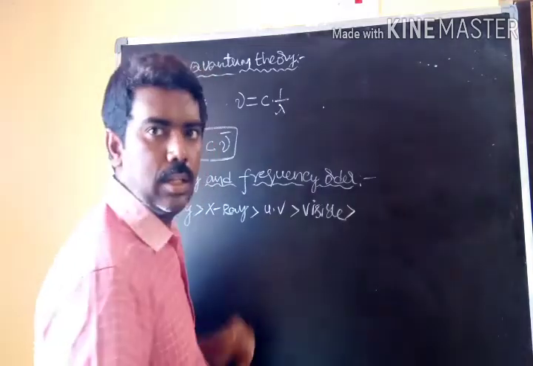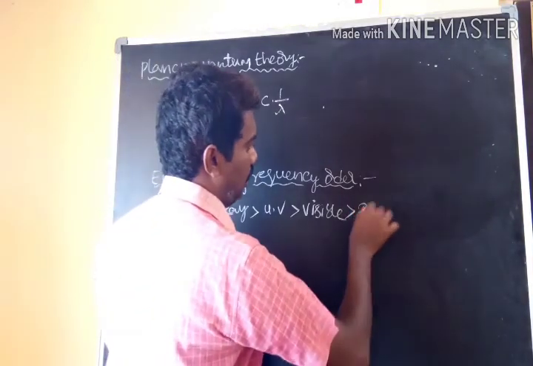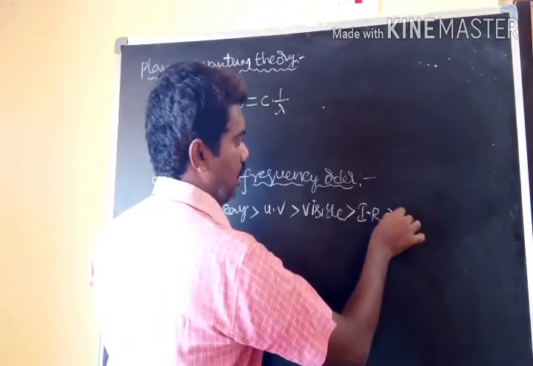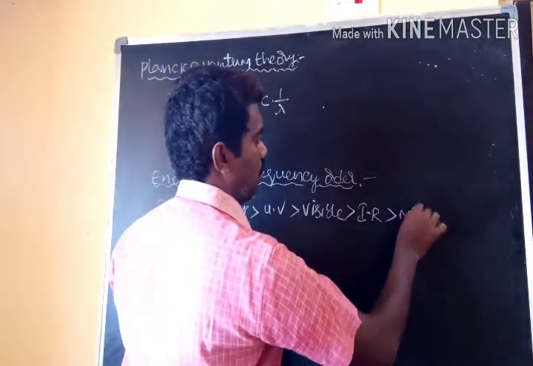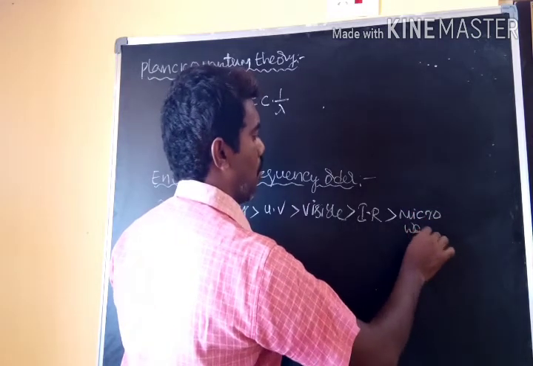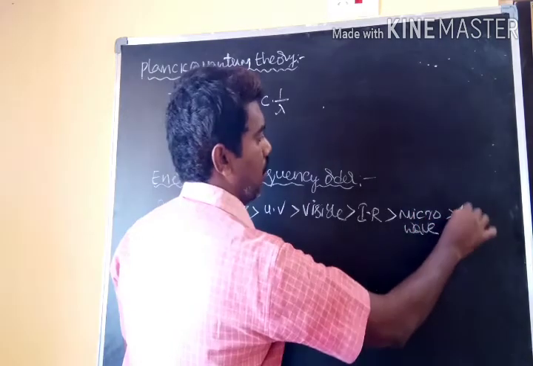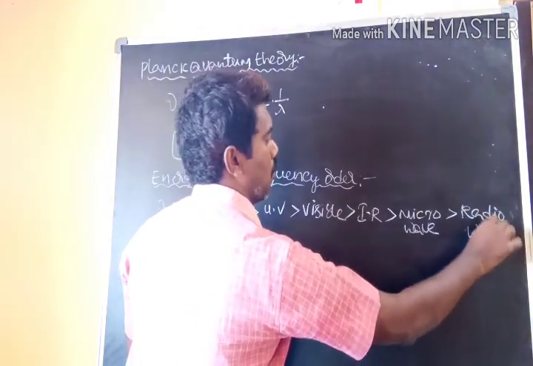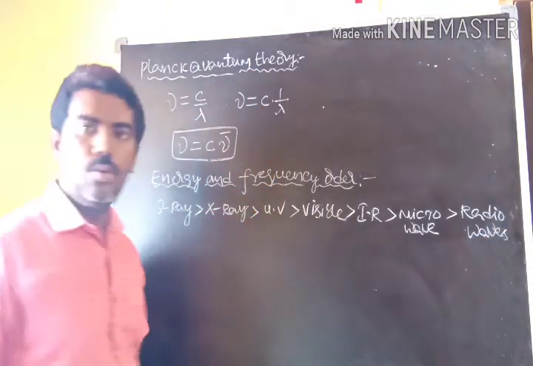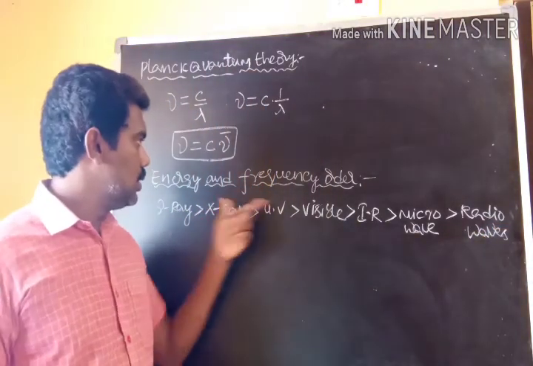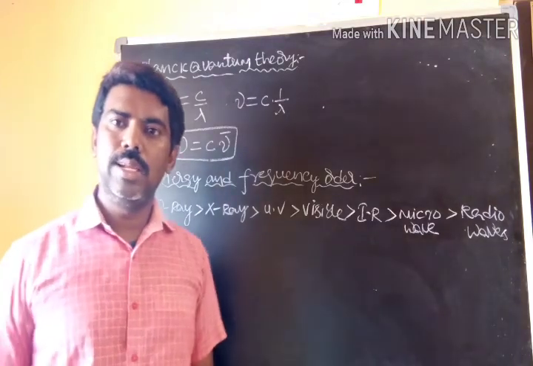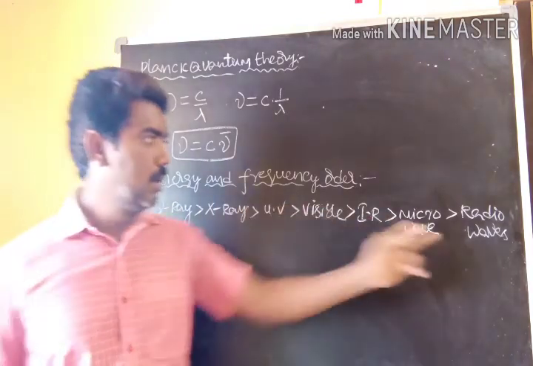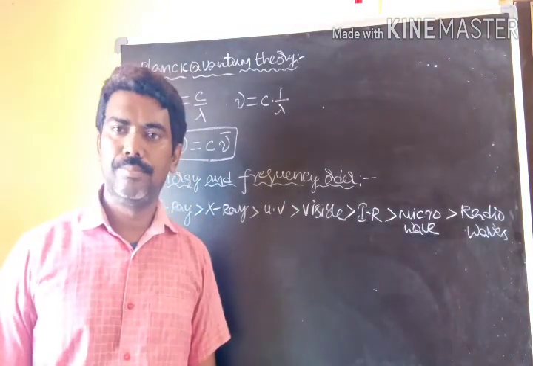Visible radiation is greater than IR radiations, infrared radiations. IR radiations are greater than microwave. Microwave is greater than radio waves. So this is the energy and frequency order. Both are the same order because energy is directly proportional to frequency. Gamma rays are high energetic and radio waves are least energetic.